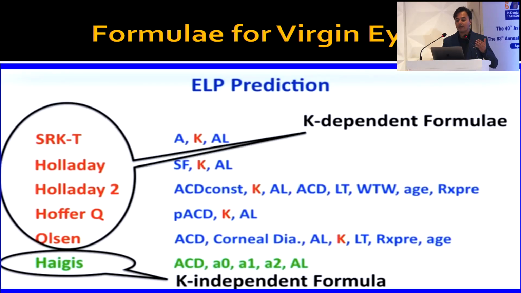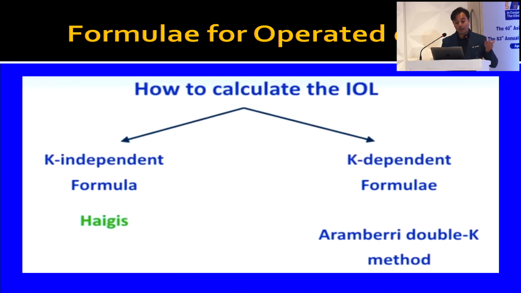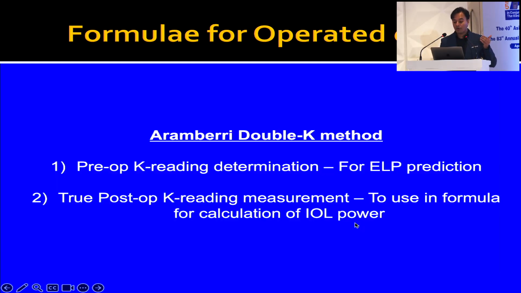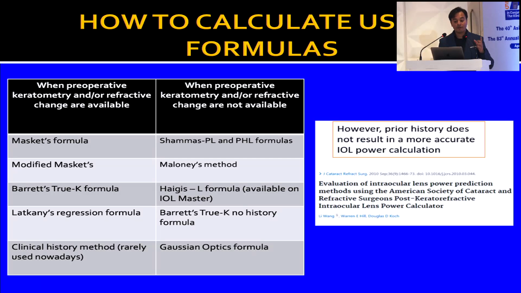So how do we calculate the IOL power in this scenario? The easiest way, of course, is to use the Haigis formula, because the Haigis formula does not depend on keratometry, and that can lead to good outcomes. But if you don't have access to the Haigis formula, then we have to go to the Aramberri double K method for all the K-dependent formulas. The Aramberri double K method depends on the preoperative keratometric reading, which is used for the ELP prediction, and the true postoperative keratometry reading, which is taken from the Pentacam, to use in the formula for calculation of IOL power.